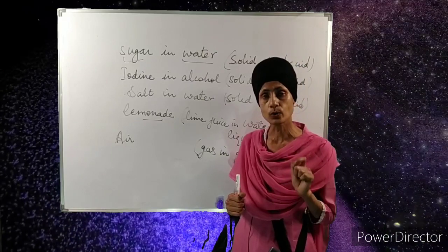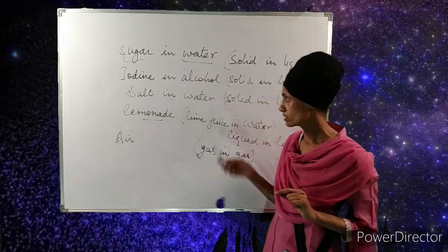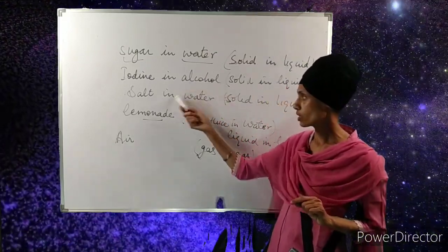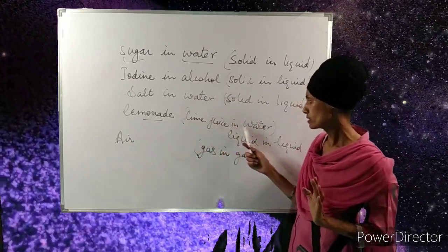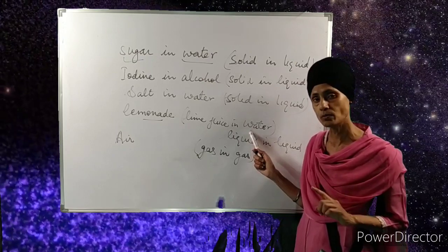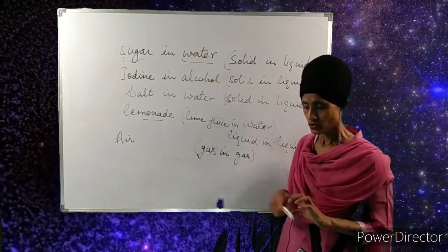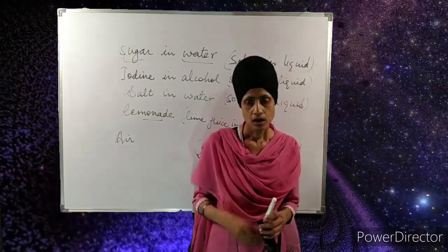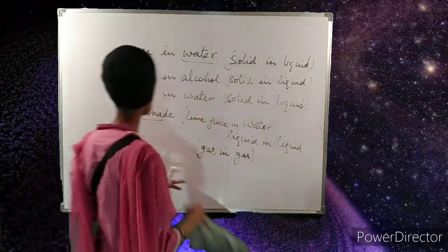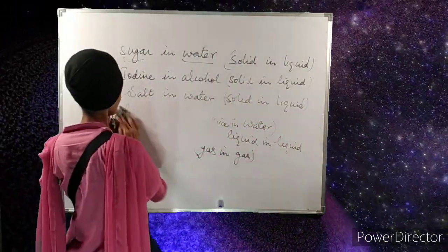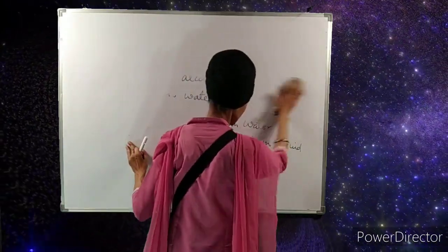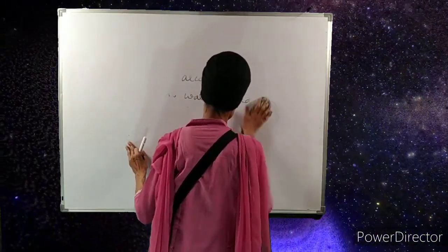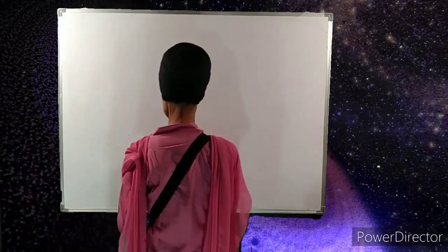Similarly, there are liquid true solutions too, like salt in water and lemonade. Now we will discuss the components of a true solution. The two main components of a true solution are solute and solvent.